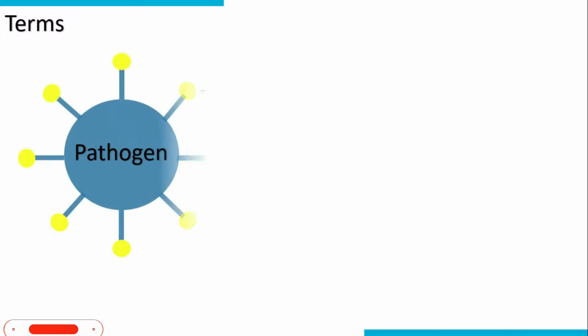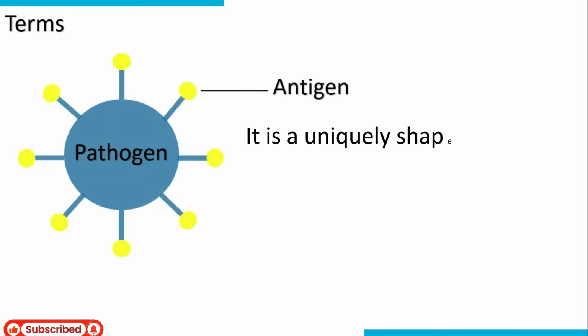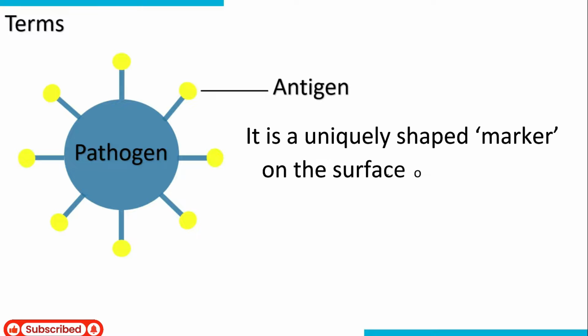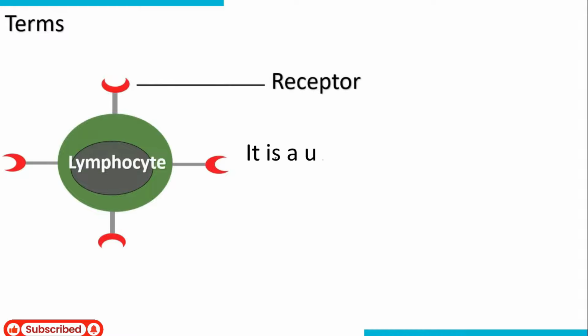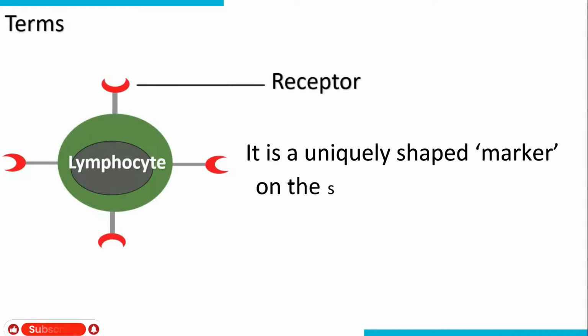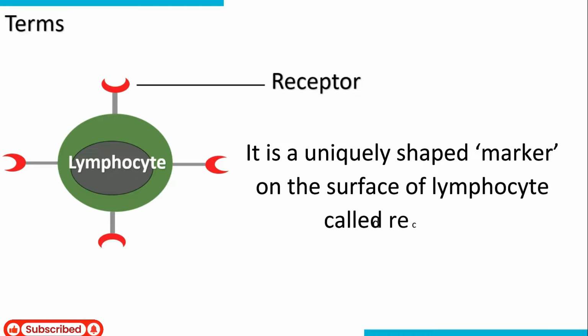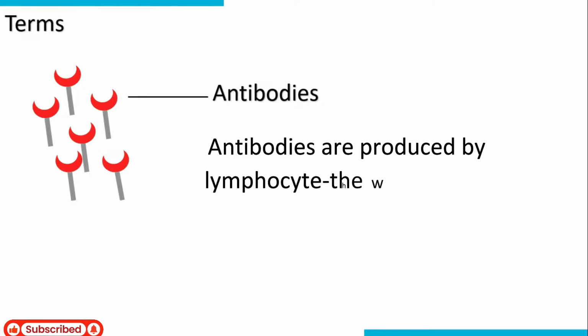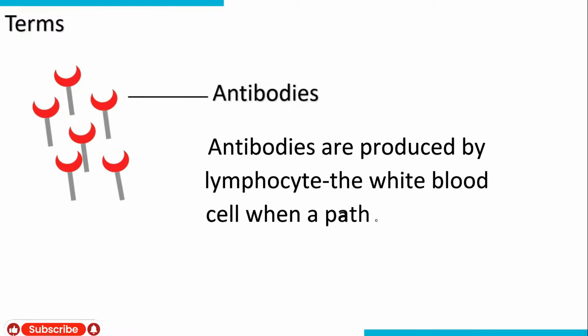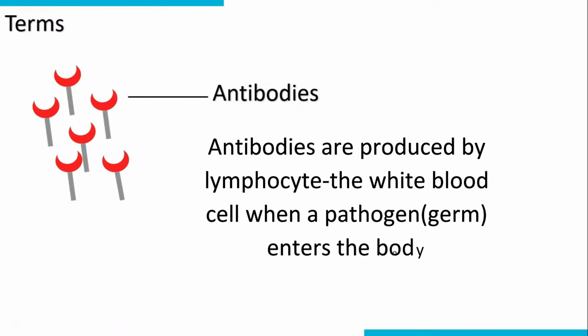Terminology. Antigen. It is a uniquely shaped marker on the surface of pathogens called antigen. Receptors. It is a uniquely shaped marker on the surface of lymphocyte called receptor. Antibodies. Antibodies are produced by lymphocyte, the white blood cell, when pathogen germ enters the body.